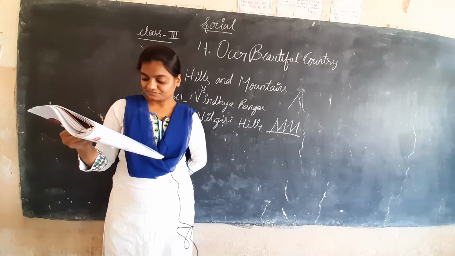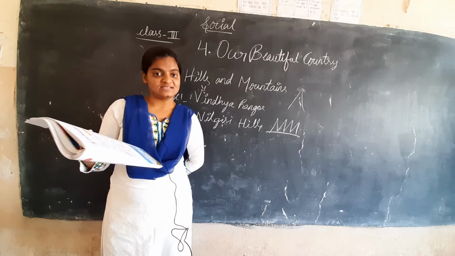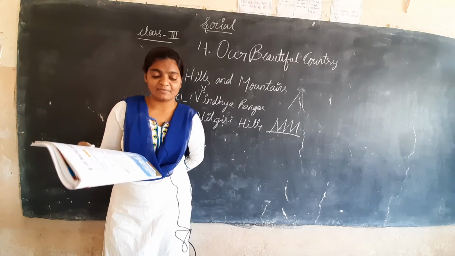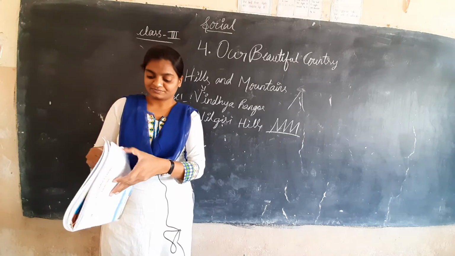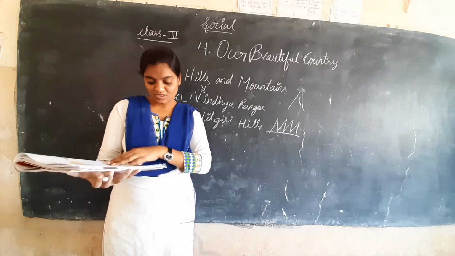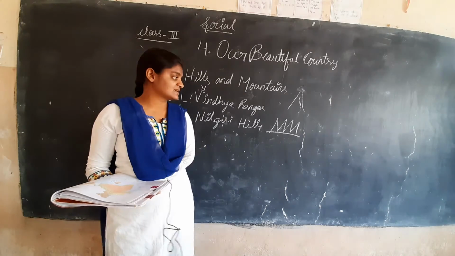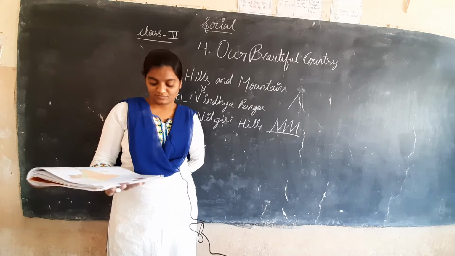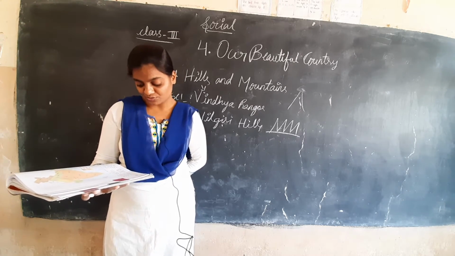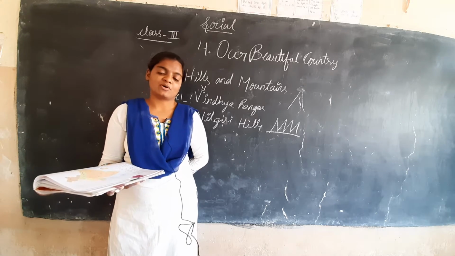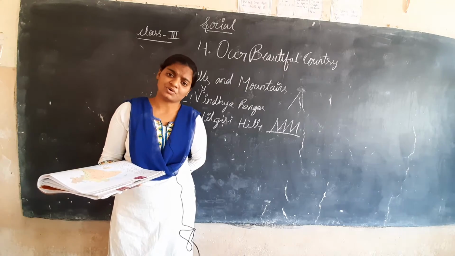And next, there are many peaks in these mountains. So the Himalayan mountains have many peaks. Most of them remain covered with snow. So always the Himalayan ranges are covered with snow. Okay, so in the mountain regions it is cold throughout the year. So throughout the year mountain ranges are very cold.